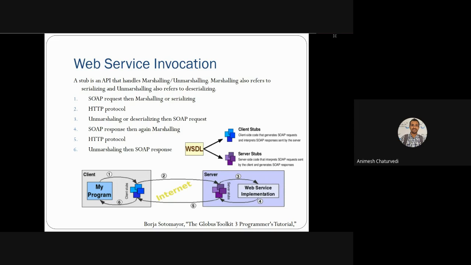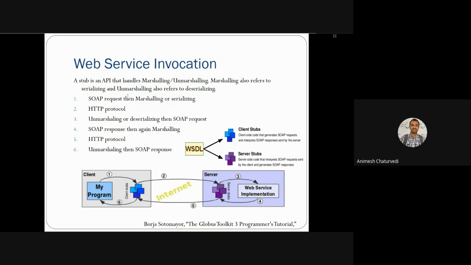So the SOAP request, then marshalling and unmarshalling. First of all, the client makes the SOAP request with the help of marshalling. Marshalling means serializing with the help of some particular API. Thereafter, this stub will be passed over the HTTP protocol, and then unmarshalling or deserializing of that SOAP request will take place.